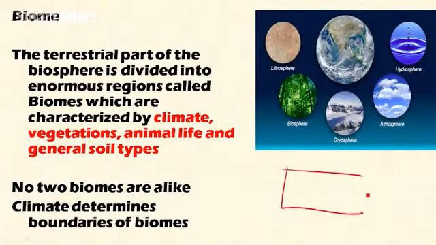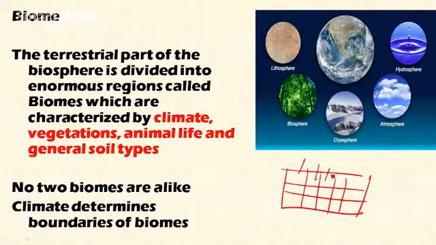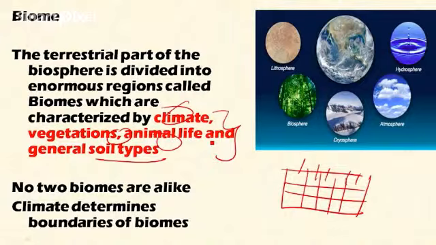If this is the terrestrial ecosystem, then it is divided into different regions. Each individual region is called a biome, and these biomes are characterized by particular climate, vegetation, animal life, and general soil types. These characteristics are similar for a particular biome, and no two biomes are similar; they have their own different characteristics. The climate determines the boundaries of each biome.